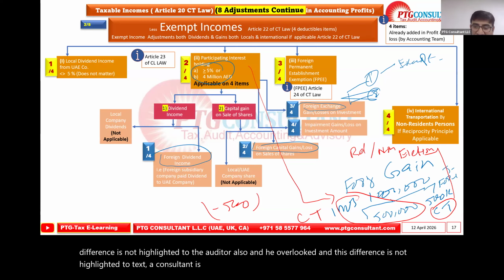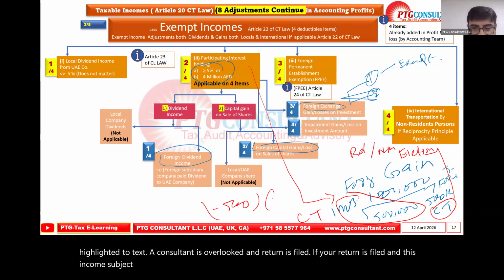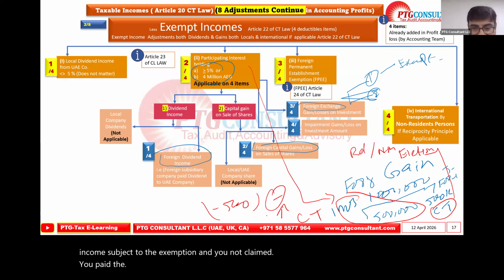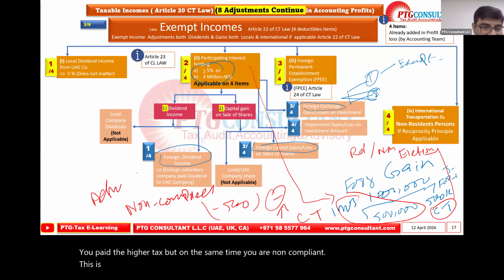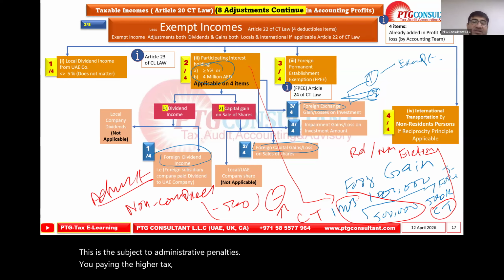If the return is filed and this income was subject to exemption and you did not claim it, you paid higher tax. You paid higher tax, but at the same time you are non-compliant. This is subject to administrative penalties. You're paying higher tax, but still subject to administrative penalties.